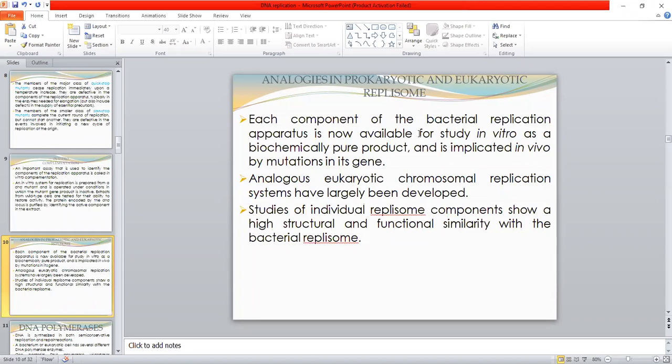So this system can be manipulated in vivo by mutations in the gene responsible for that particular component of replication.